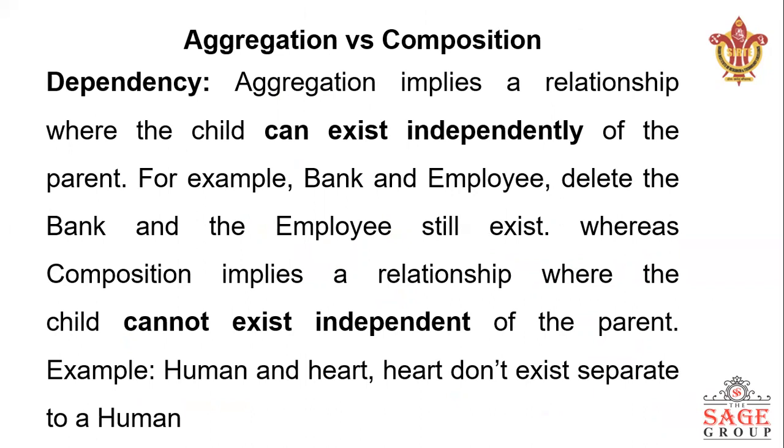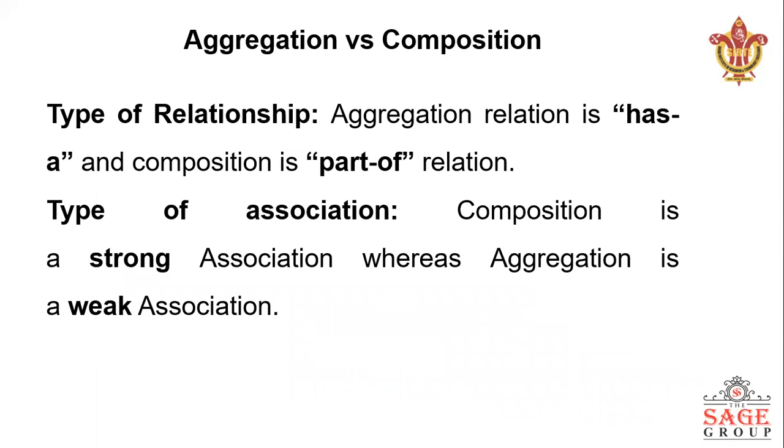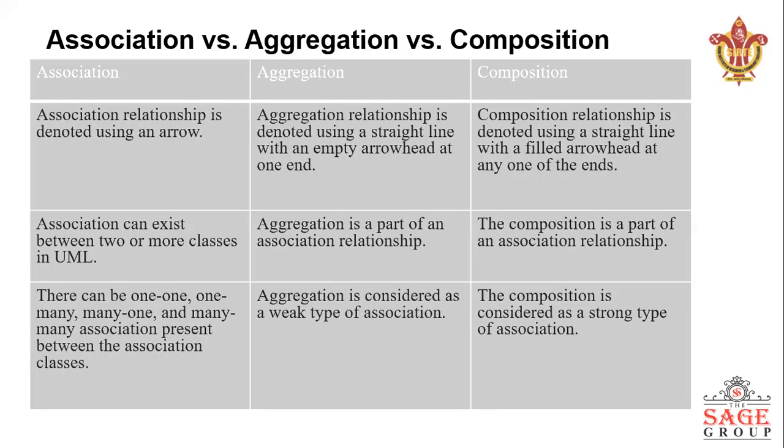But if the heart is working because of the human, if the human dies, then the heart also dies. Now, strong and weak relationship: as you know, association is the weak relationship, and composition is the strong relationship.